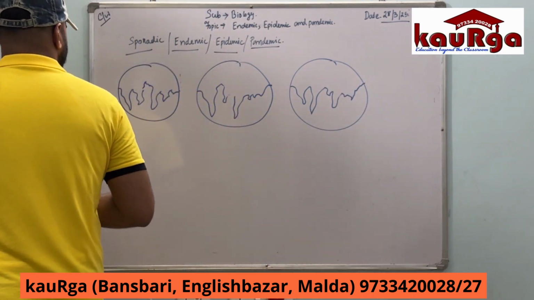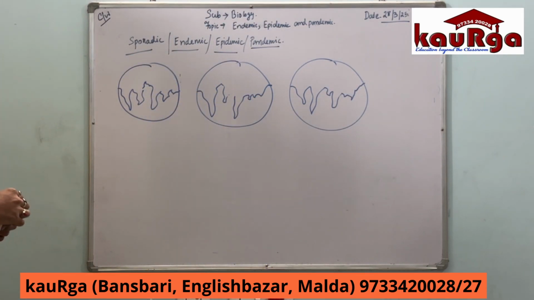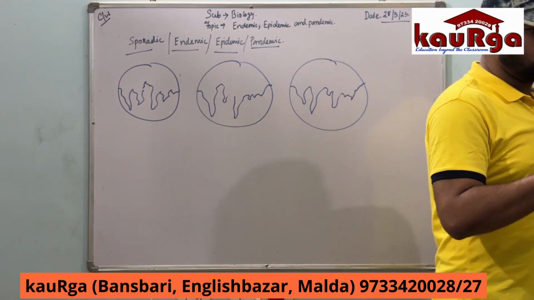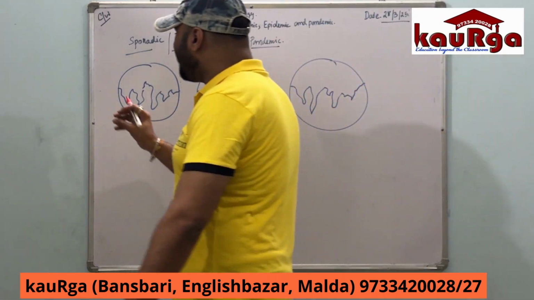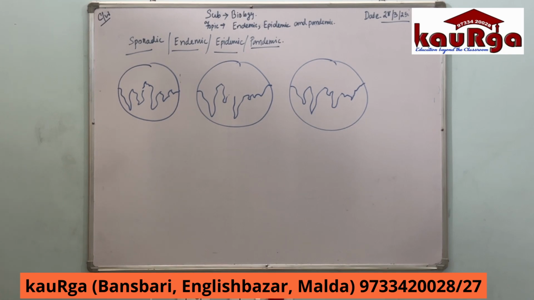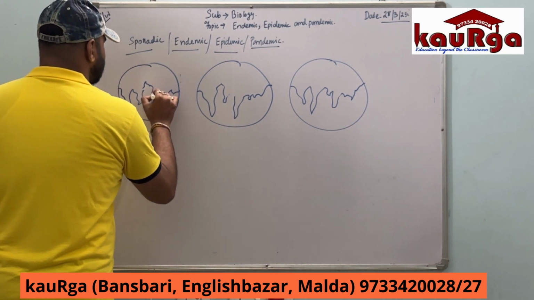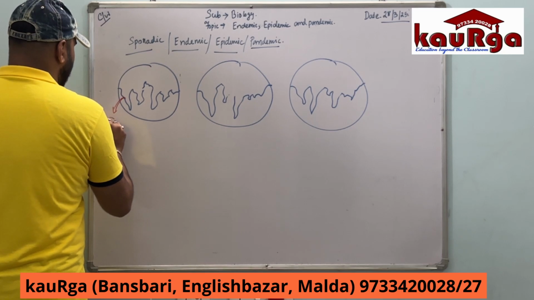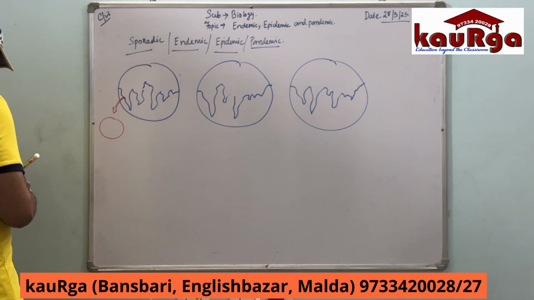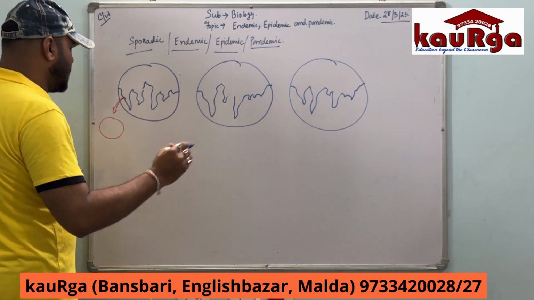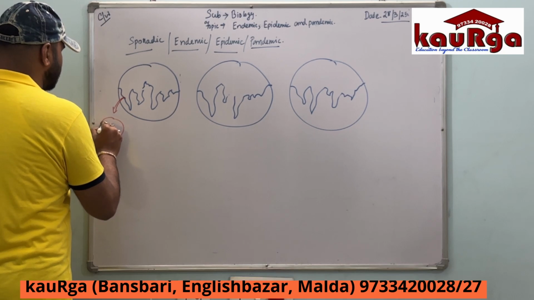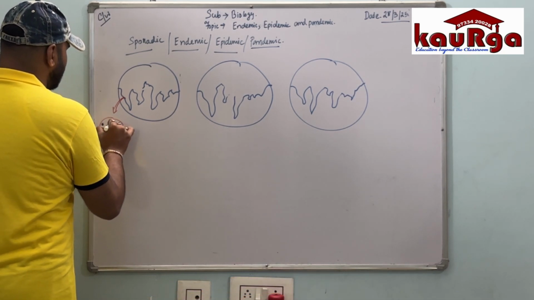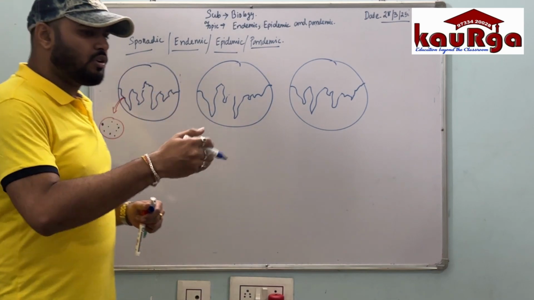Suppose this is our earth and there are different parts in section. Now, what is sporadic? Let us first stick to the first point, sporadic. Suppose any particular disease which is confined to a particular locality, in the locality where you are staying, and it is spreading and sticks to that region for a time.